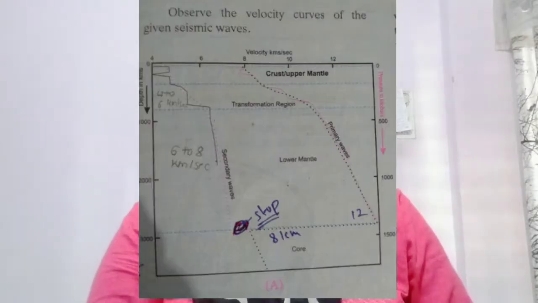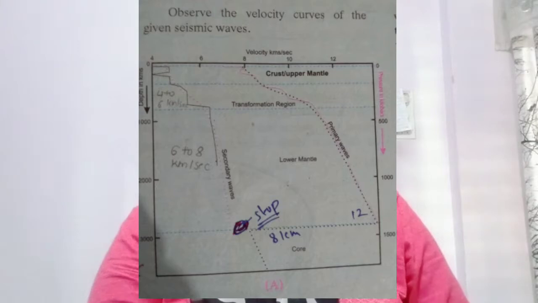You can see two types of waves. Primary waves means P waves, and secondary waves means S waves. One by one we will study about P wave and S waves. First of all, see the graph. Primary wave and secondary wave are drawn with the help of dots, and the meaning of the dot is to show the average velocity of the wave.